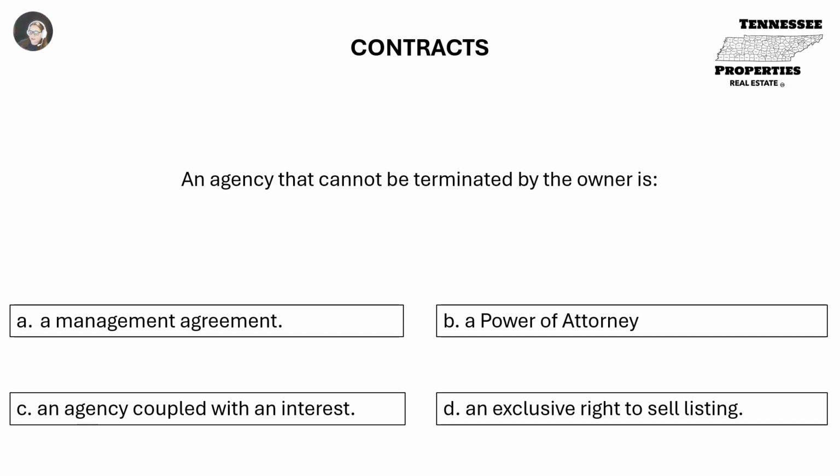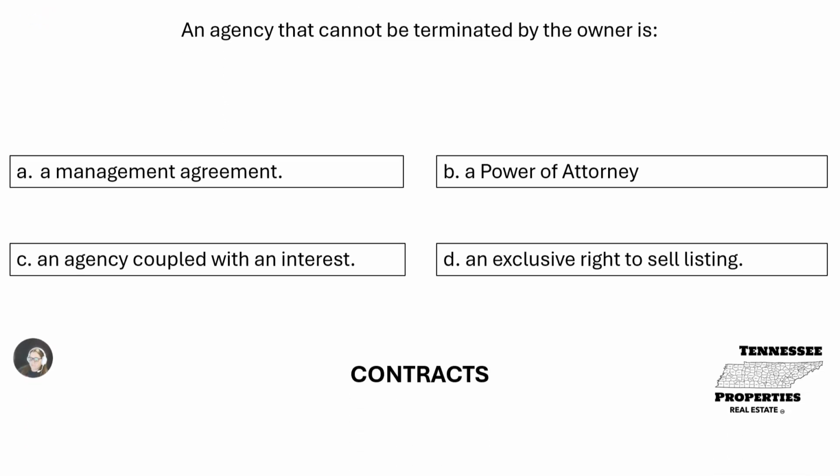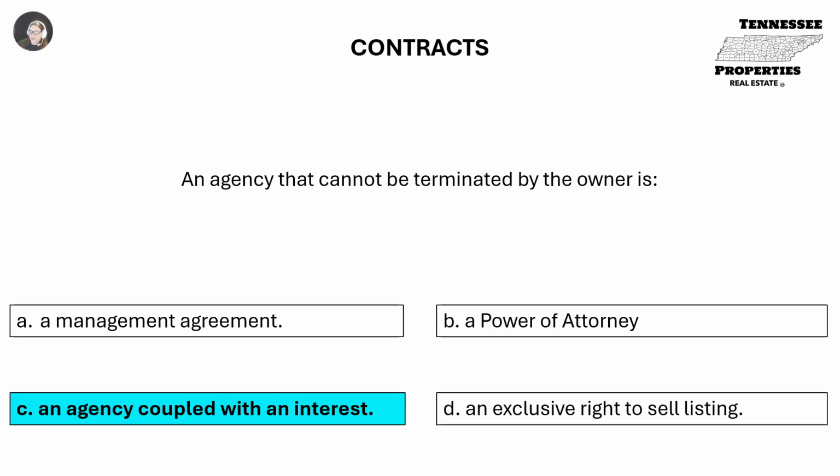An agency that cannot be terminated by the owner is A. A management agreement. B. A power of attorney. C. An agency coupled with an interest. Or D. An exclusive right to sell listing. C. An agency coupled with an interest.